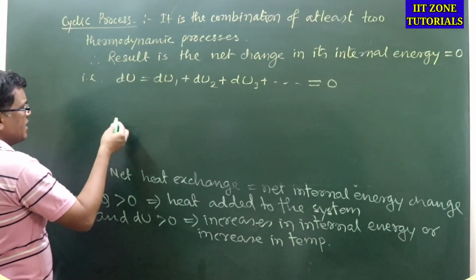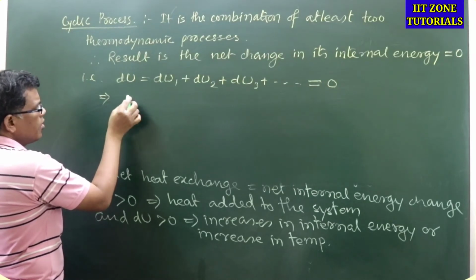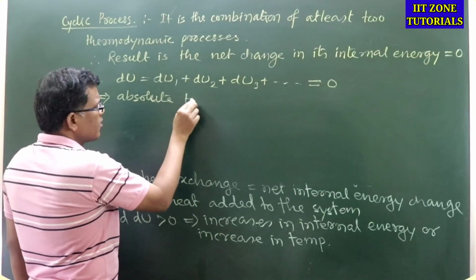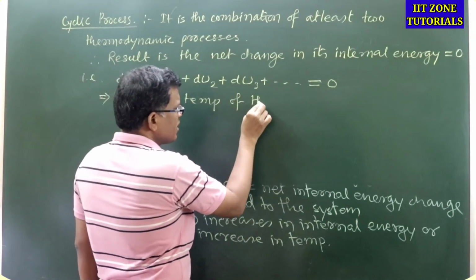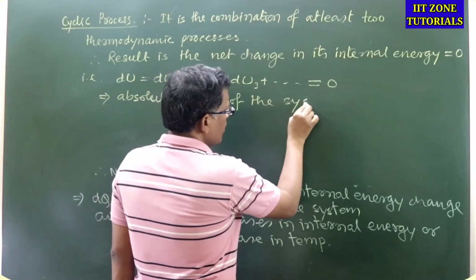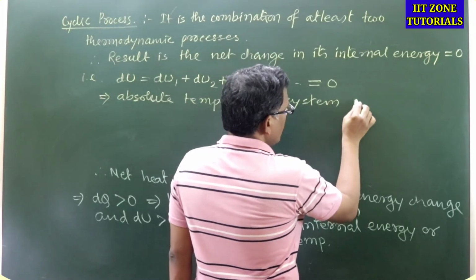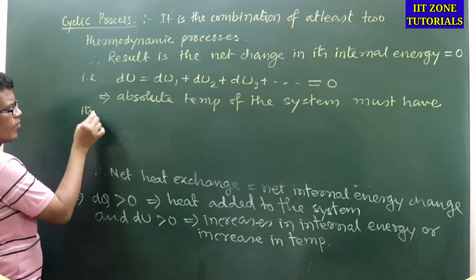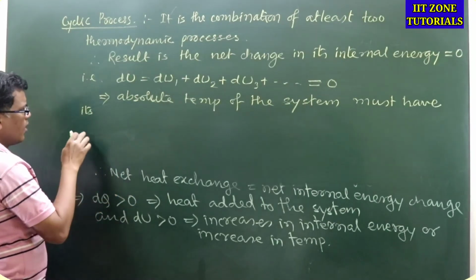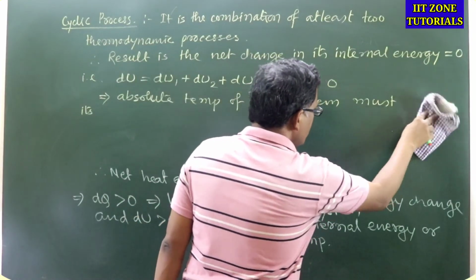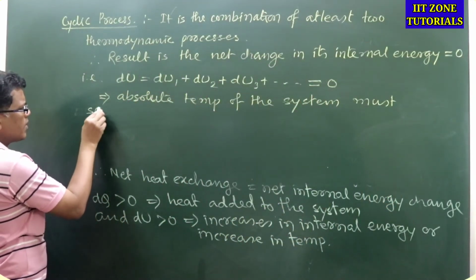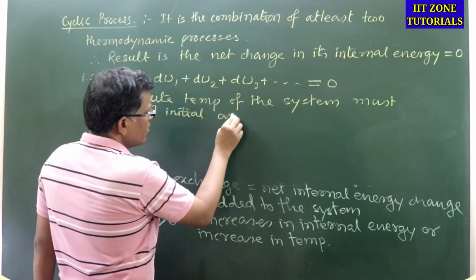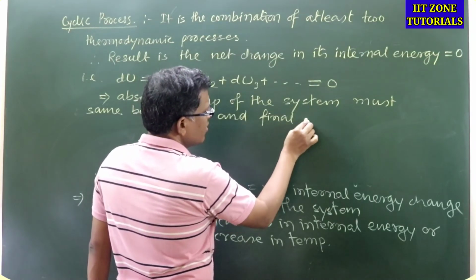So if the overall internal energy change is 0, this implies that the absolute temperature of the thermodynamic system must be the same between the initial and final state.